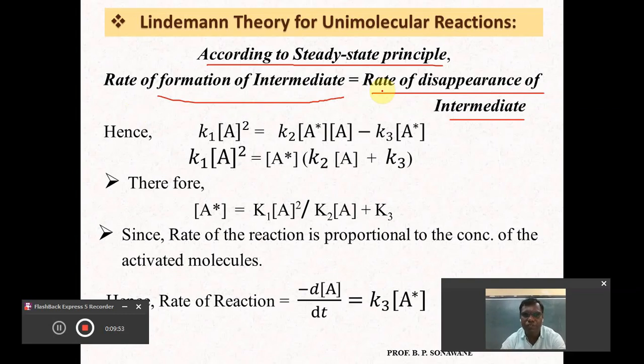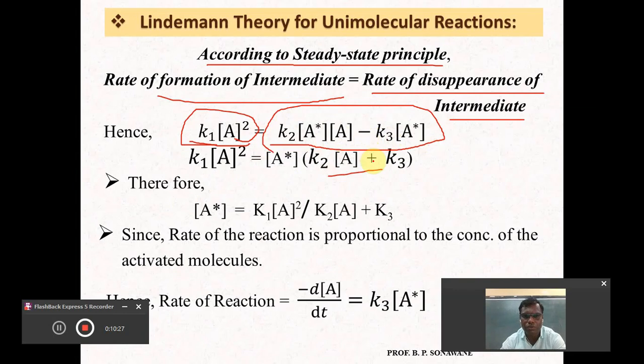disappearance of intermediate. We already derived an equation for the rate of formation as well as the rate of disappearance of the intermediate. If we put those values in this equation: this is the rate of formation of intermediate, and this is the equation for the rate of disappearance of intermediate. Here A star, the intermediate, the activated molecule, is common, and in the bracket there will be K2 into concentration of A plus K3.